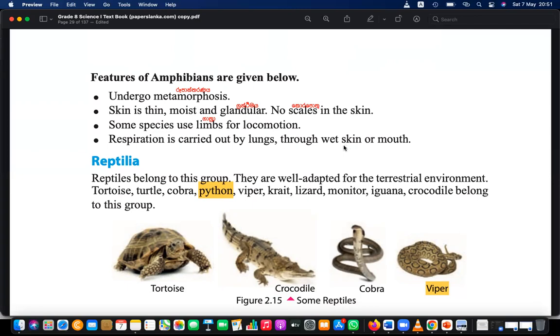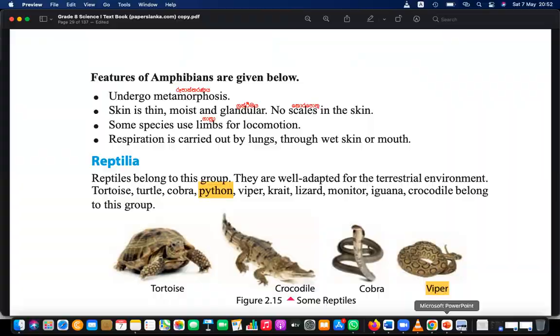Oxygen can be there in water as well as in the air, both. So this frog can absorb oxygen from water, even using the mouth. They have many sources: lungs, wet skin, mouth. All of these it can use for respiration.